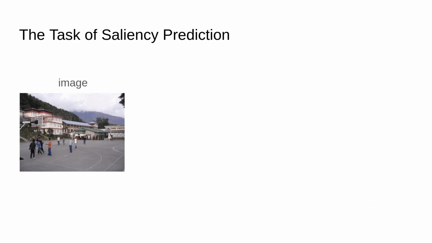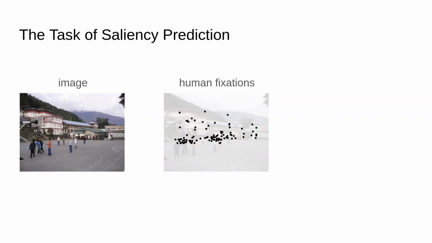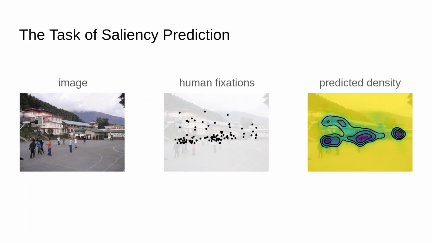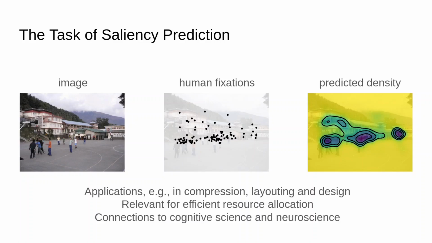When we look at images, we don't look at all image regions with the same frequency. We fixate some image locations more than others. Saliency models try to predict the average fixation density for a given image. Building good saliency models has applications in compression, layouting and design, can gain insights about efficient resource allocation, and has interesting connections to cognitive science and neuroscience.